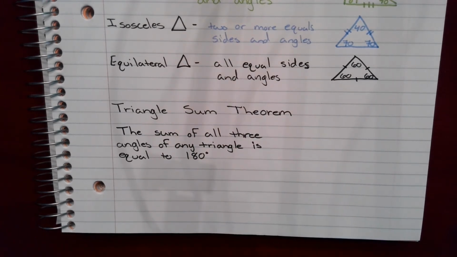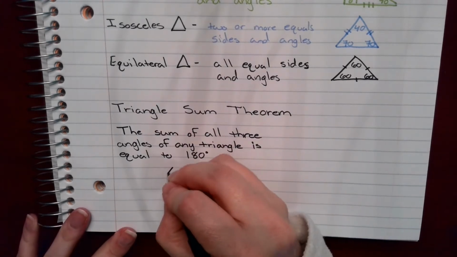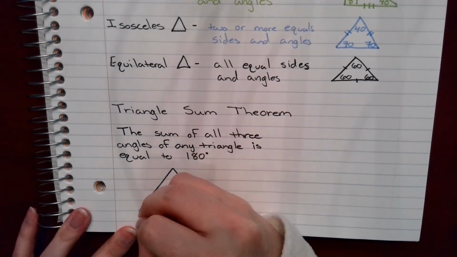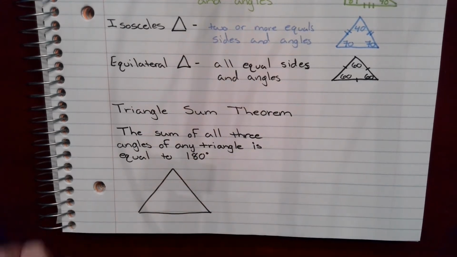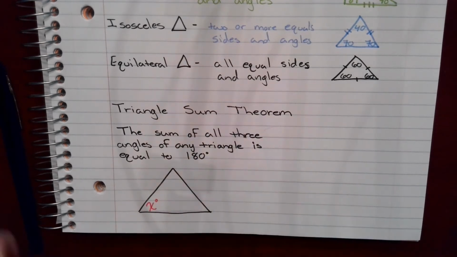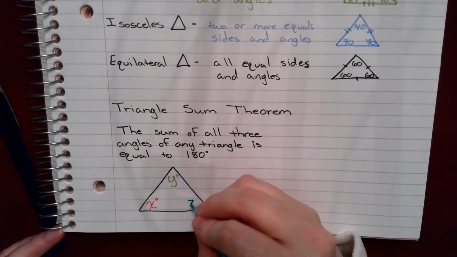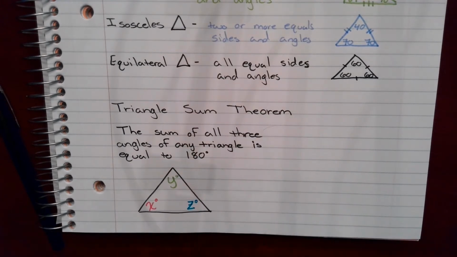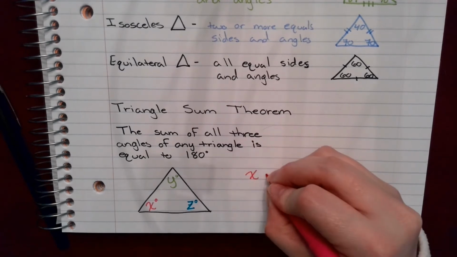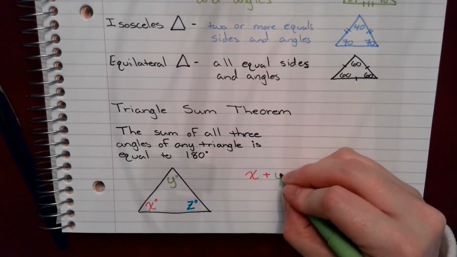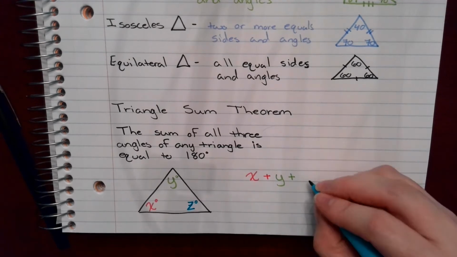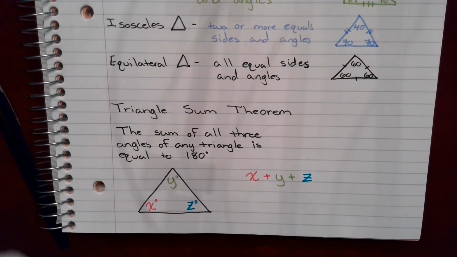So that means if I've got a triangle like the following, and the angle measurements, maybe I have x degrees for this angle, and then y degrees up here, and z degrees, then the Triangle Sum Theorem states that if I take x and I add y, and then I add z together, it's going to be equal to 180 degrees.